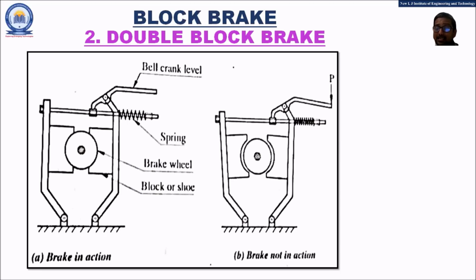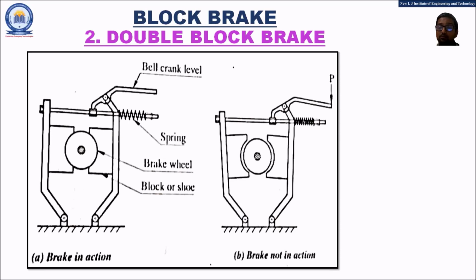In the case when no force is applied on the bell crank lever, the spring again retains its original position, and the spring will be elongated.